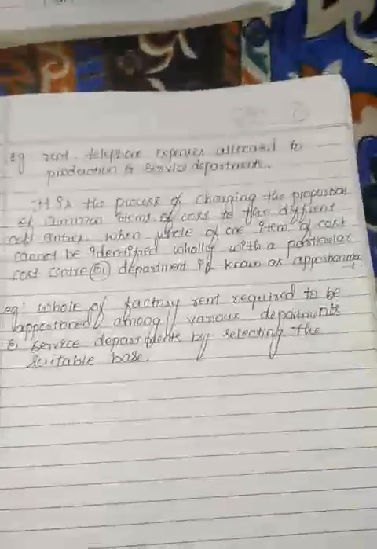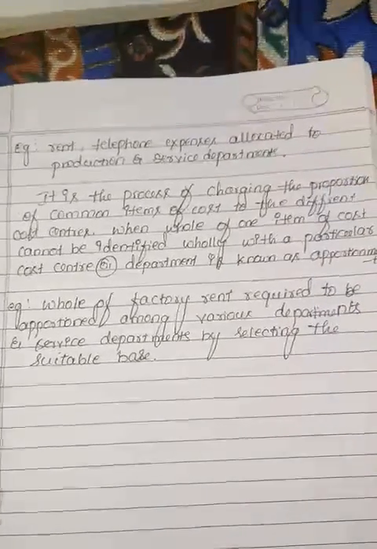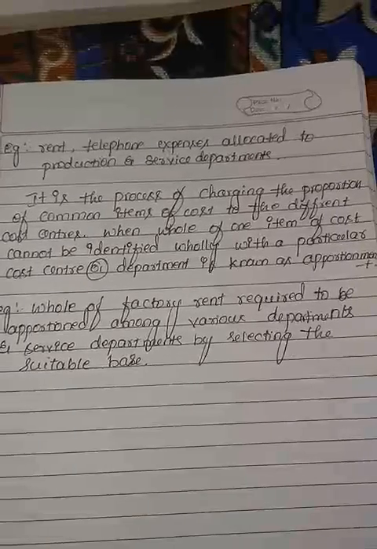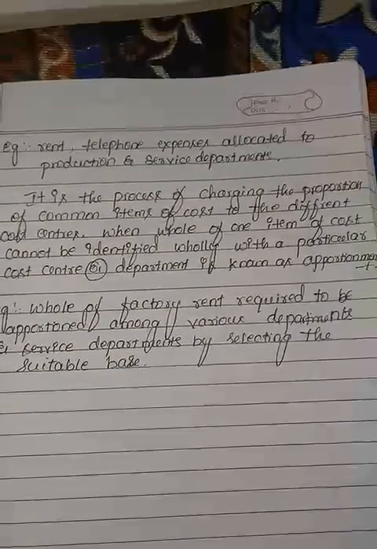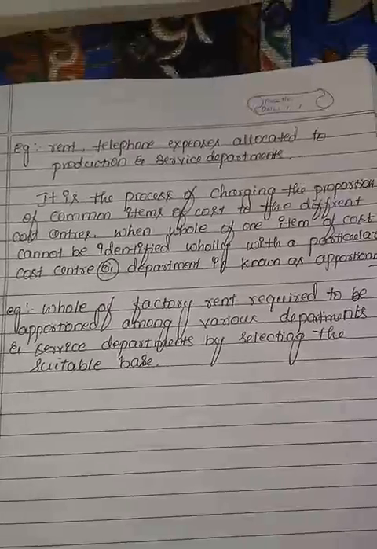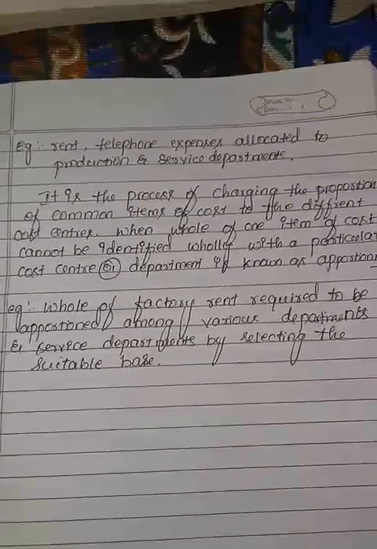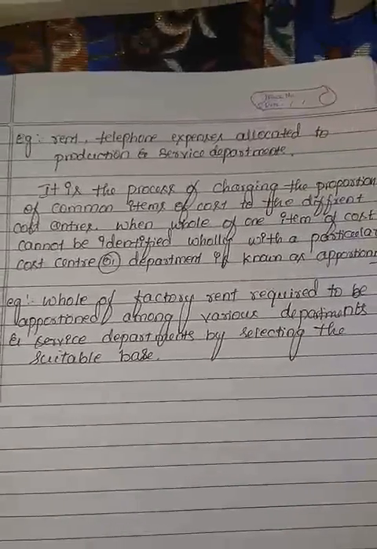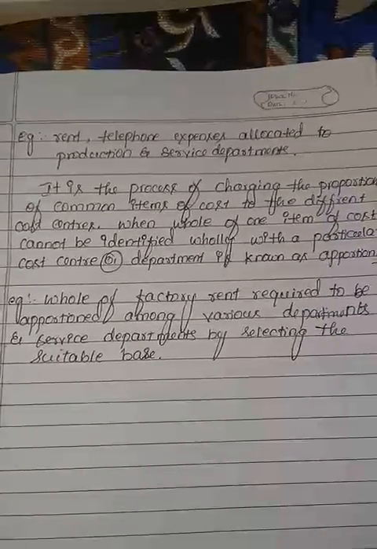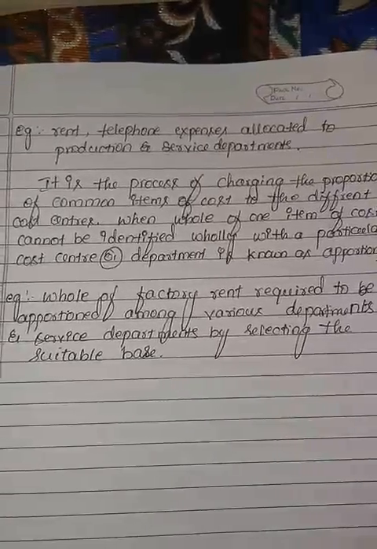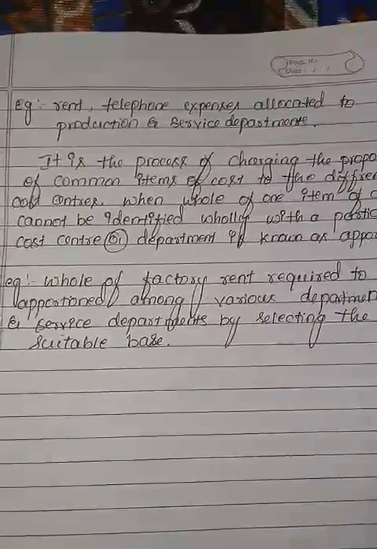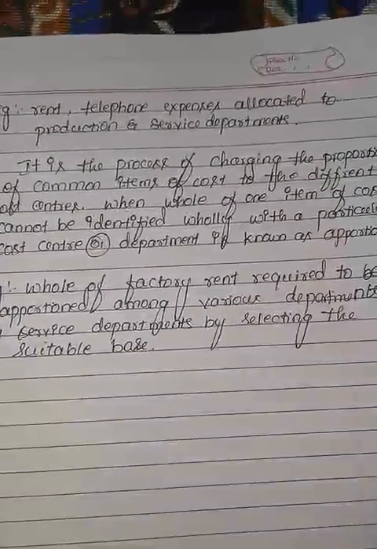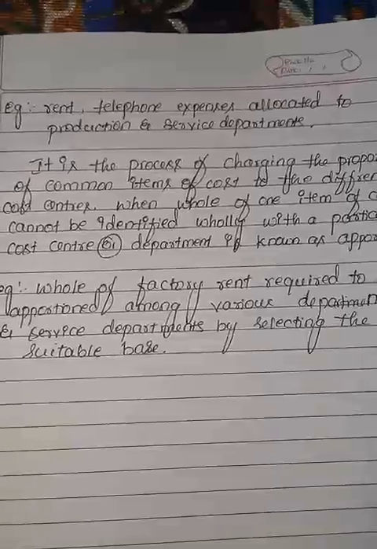It is the process of charging a proportion of common items of cost to different cost centers in the event the whole of one item of cost cannot be identified with a particular cost center or department. This is known as apportionment. The items are apportioned to different departments: the production department and the service department.